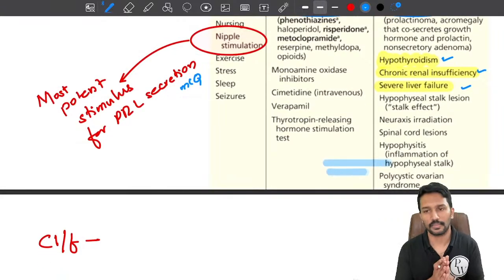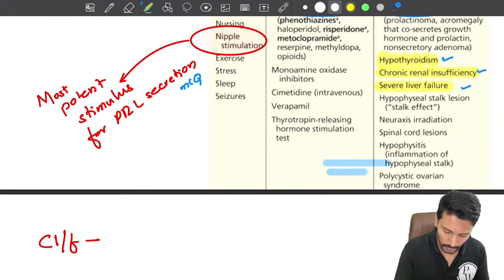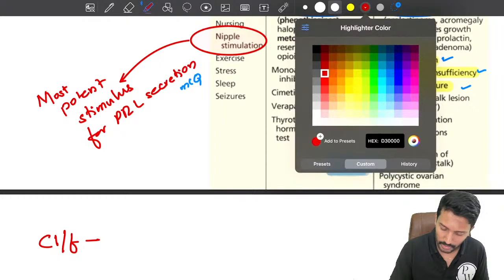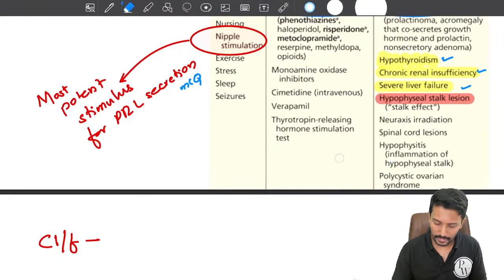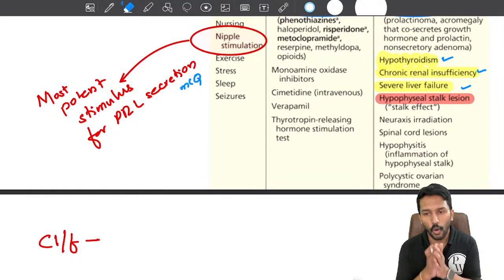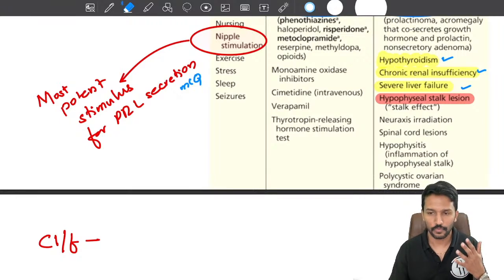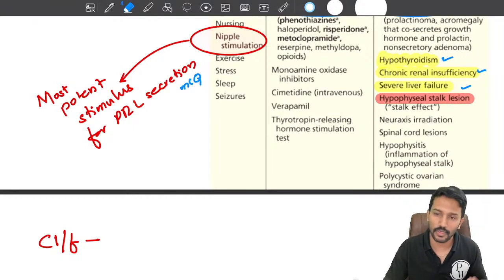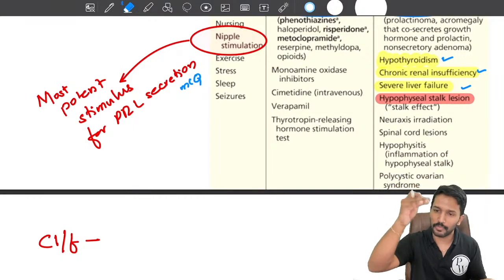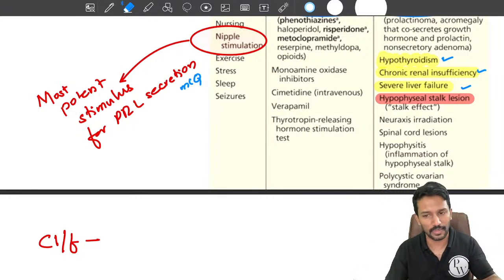And last but not the least, this is also a repeatedly asked MCQ. What will happen if I cut the pituitary stalk? Which hormone will increase? So if I cut the pituitary stalk, all other hormones will decrease, but your prolactin will increase. Why? Because all other hormones like growth hormone, TSH, ACTH, are under the stimulatory control of the hypothalamus. Hypothalamus will secrete growth hormone releasing hormone that will stimulate the pituitary gland to release growth hormone. If I cut the stalk, the hypothalamic substance will not reach the pituitary, so growth hormone production will come down.